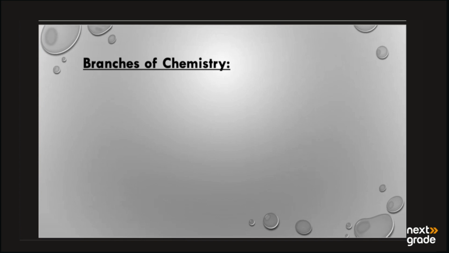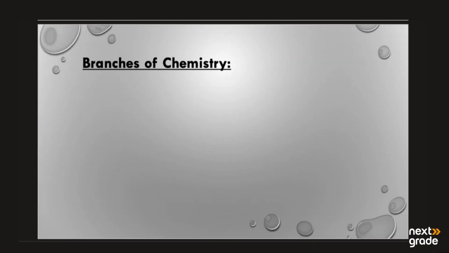The lecture number 4, that is from unit fundamentals of chemistry, and the topic we have is the branches of chemistry. So in this section we will study about the last two branches of chemistry, that is analytical and nuclear chemistry. So let's have a look at what are the branches of chemistry and what are we going to study about that.